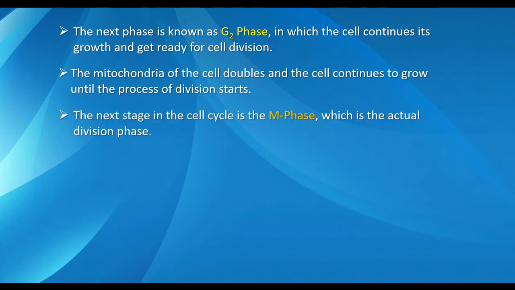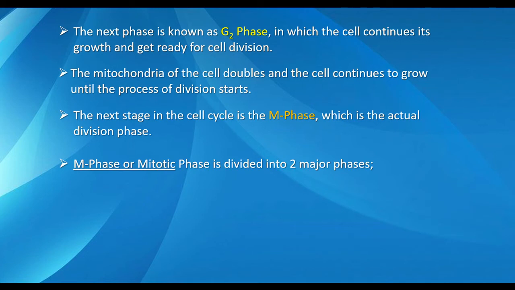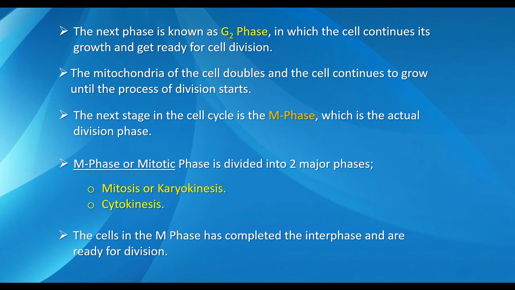The next stage in the cell cycle is the M phase, which is the actual division phase. The M phase, or mitotic phase, is divided into two major phases. They are mitosis or karyokinesis, and cytokinesis. The cells in the M phase have completed the interphase and are ready for division.